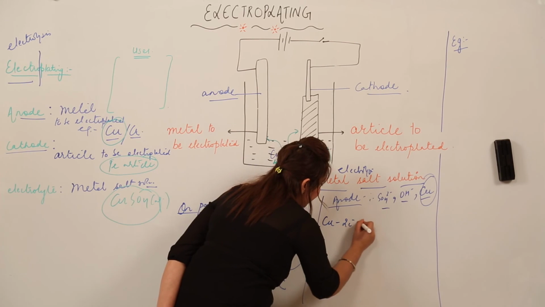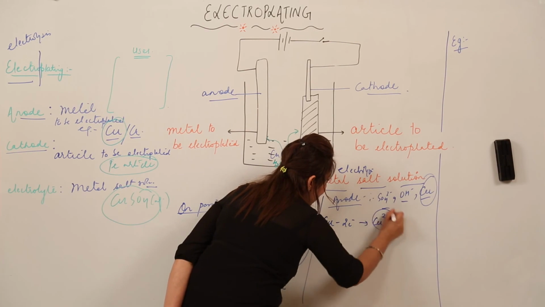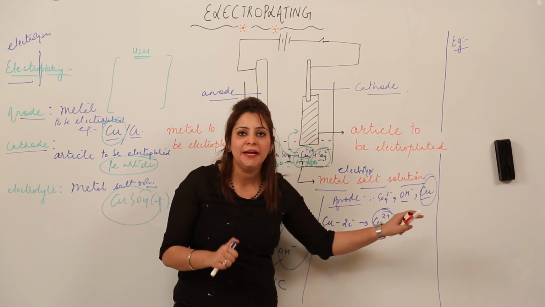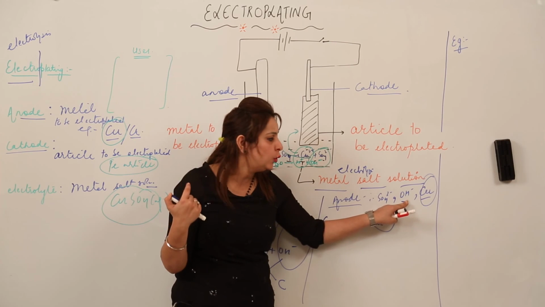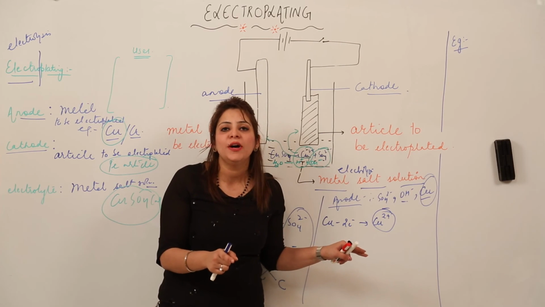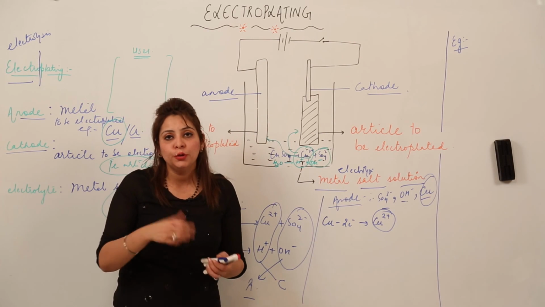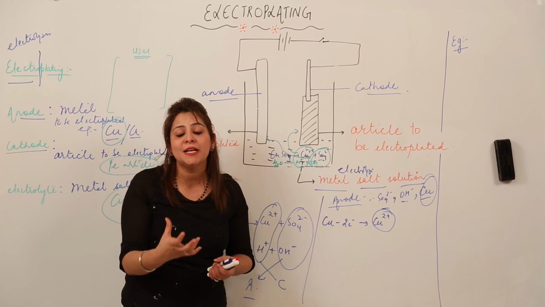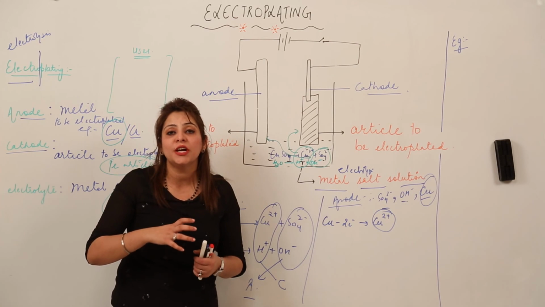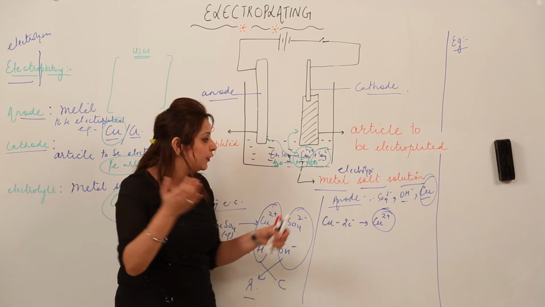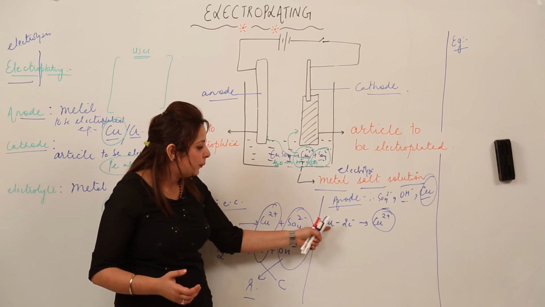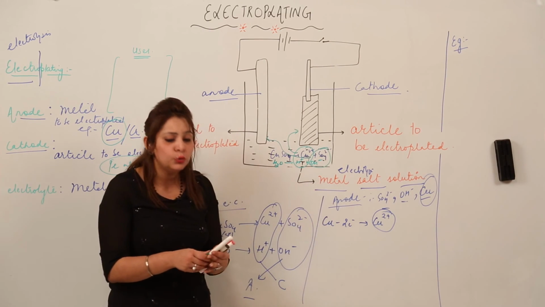Right. So what will happen? Copper will lose its 2 electrons and will form the copper ion. This is going to happen at anode. I think you got it, that these three ions just migrate. See, these two ions from solution migrate to anode, and anode is already made up of copper, right? But out of these three, only copper is the one which has the lower discharge potential. So you know that the atom or substance which has the lower discharge potential gets discharged at that respective electrode, or you can say which undergoes a chemical change. Then out of them, which is going to undergo change? That is the copper. So here you can see the copper just loses its 2 electrons and forms Cu2 positive.